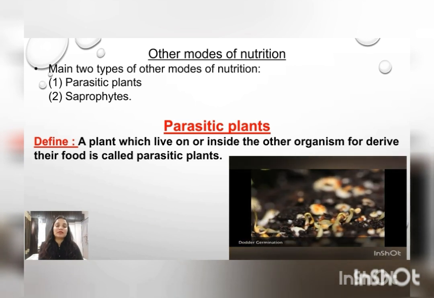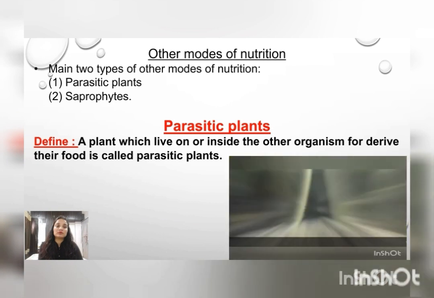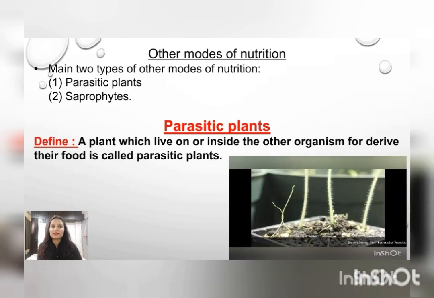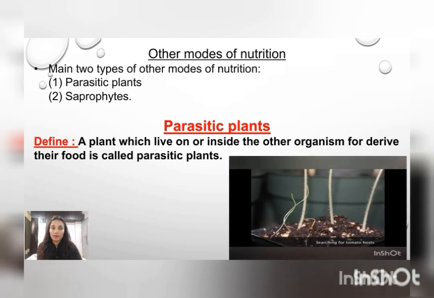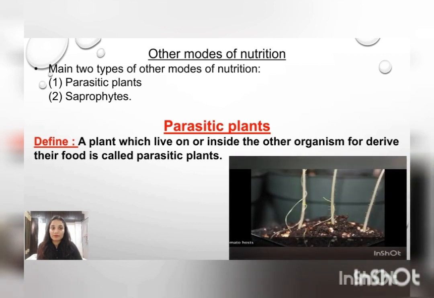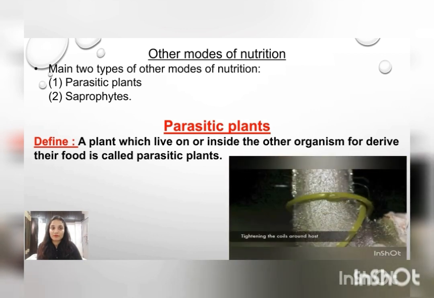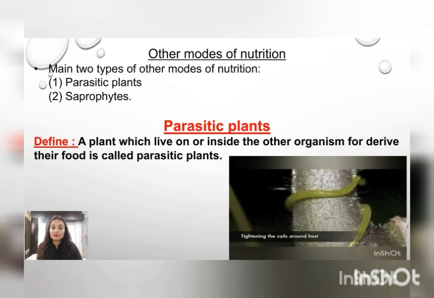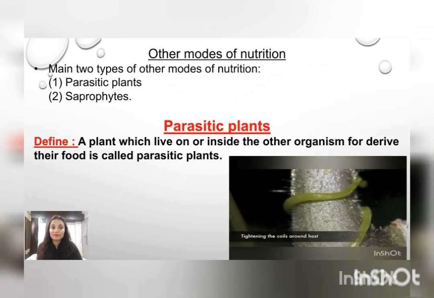This is the dodder plant germination. It is going to germinate, develop, and start to find support. It's getting support. We'll make the loop and we'll climb on this host plant, tightening the coils around the host so that it will get the nutrient. It's able to take support very easily.